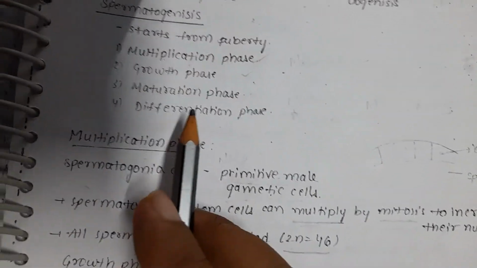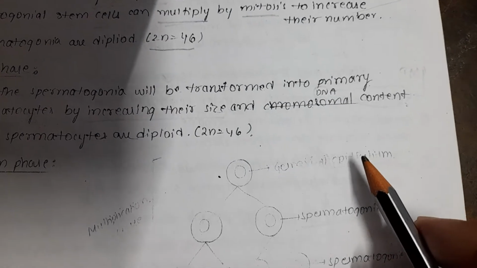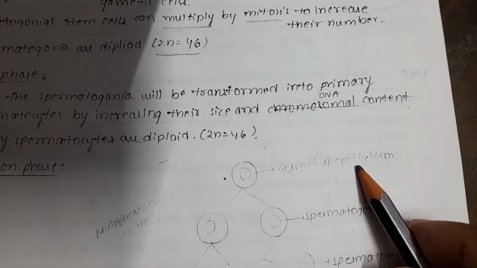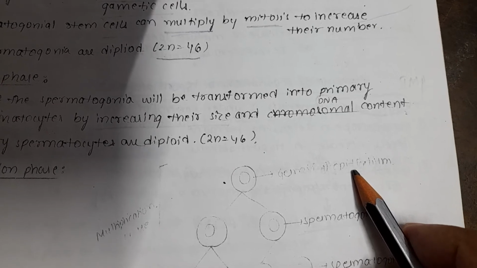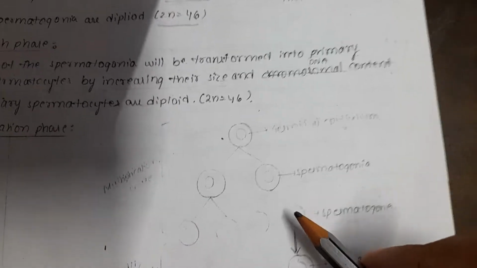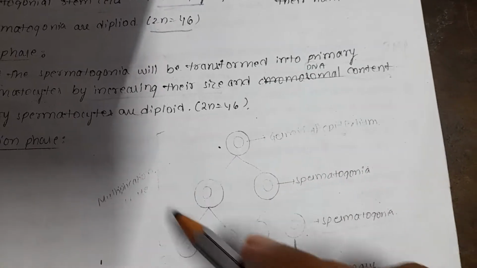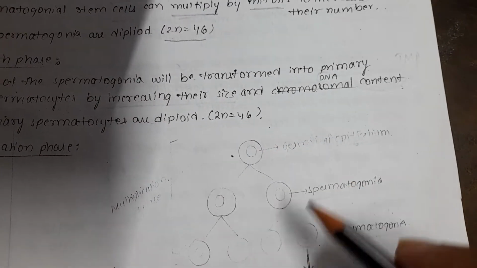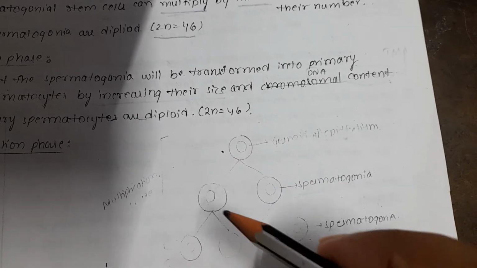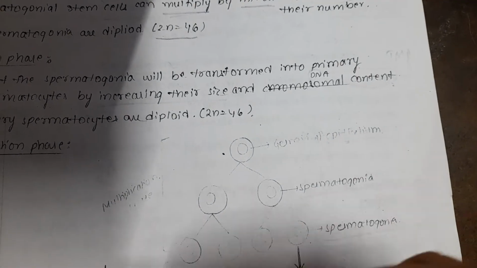The second phase is the growth phase. This is the germinal epithelium, which consists of spermatogonial cells. Spermatogonia are dividing, multiplying by mitosis, and forming spermatogonia again. That means multiplication is taking place here. If multiplication does not take place, what would happen? There would be no stem cells, and gametogenesis cannot occur continuously.